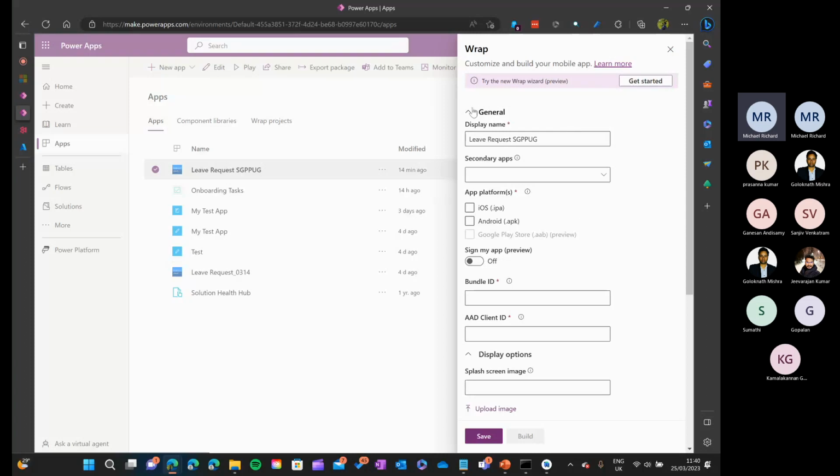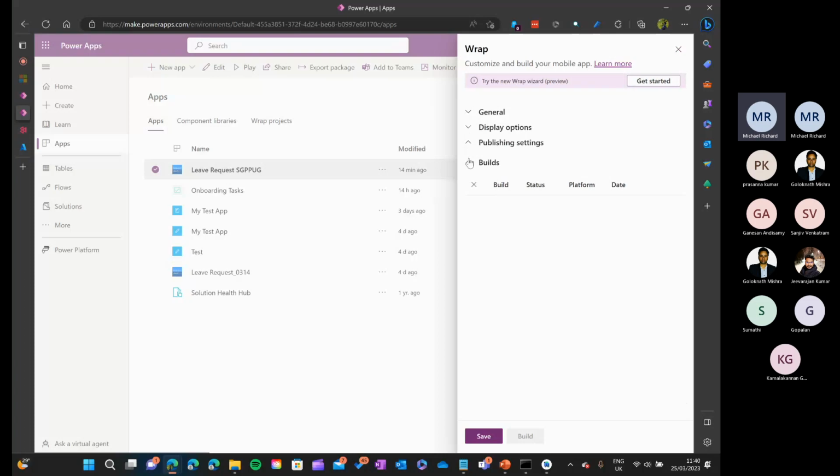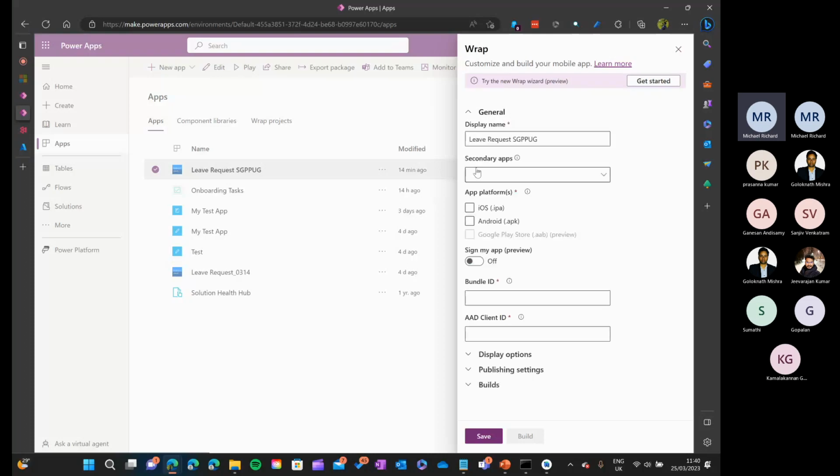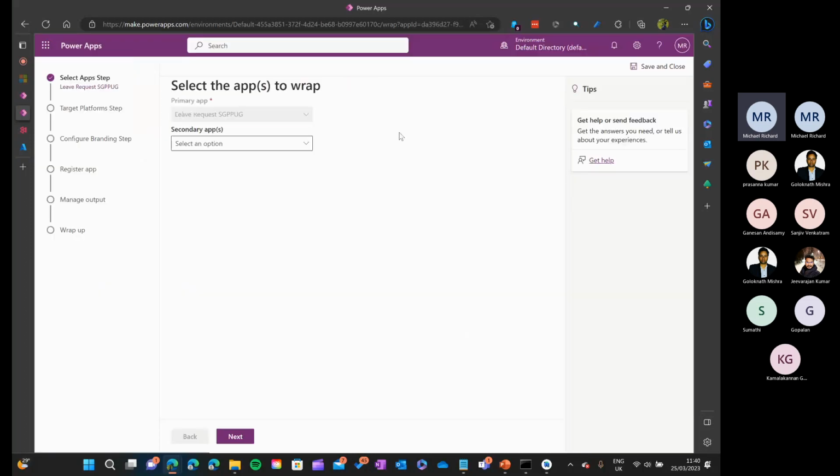Okay. So here you will see these options, which is what you can see in many of the blogs and YouTube videos where they have used this native way of creating the entire app. But we will try the preview method, which is the wrap wizard. Okay. So I'll click get started.